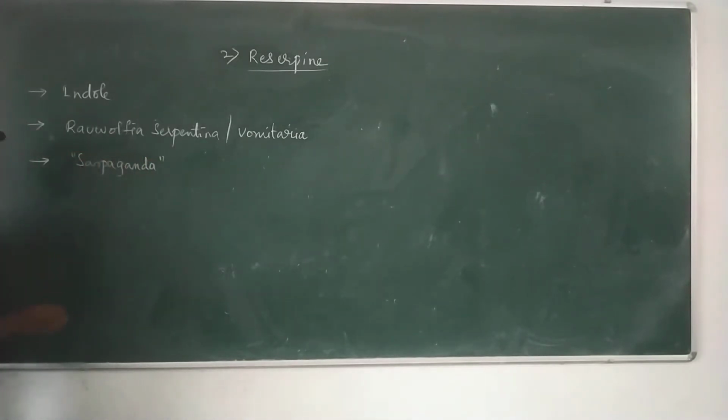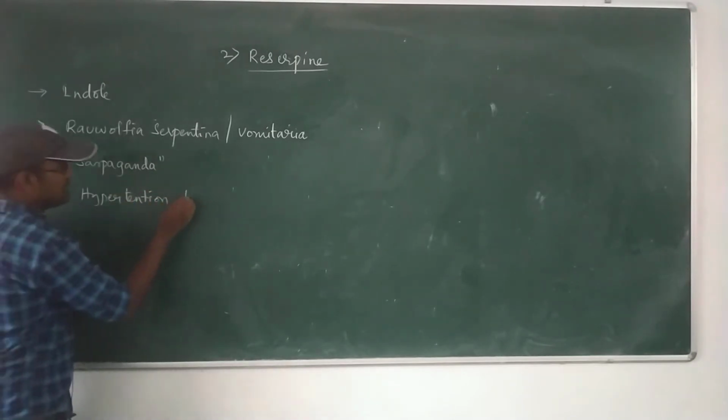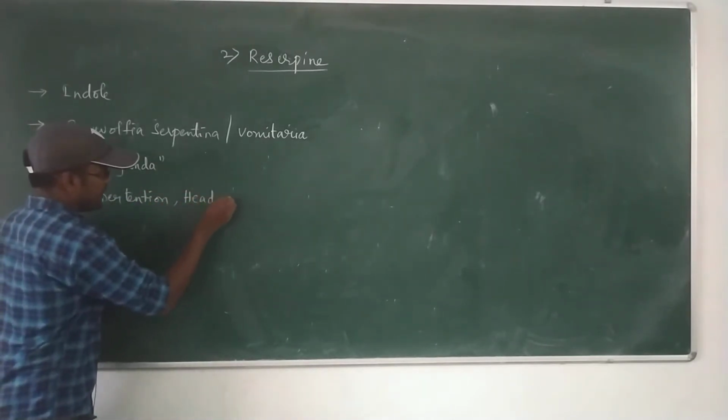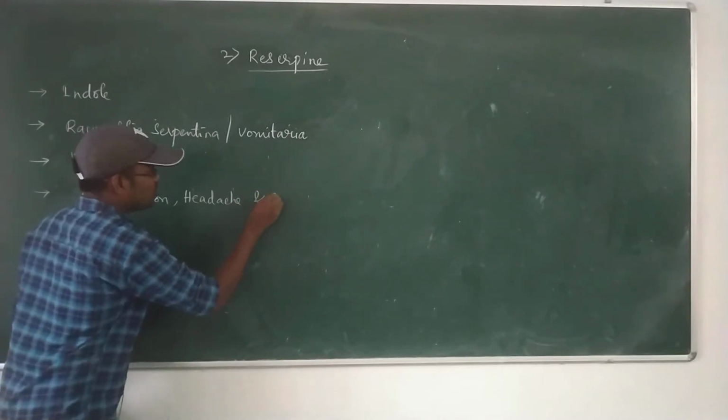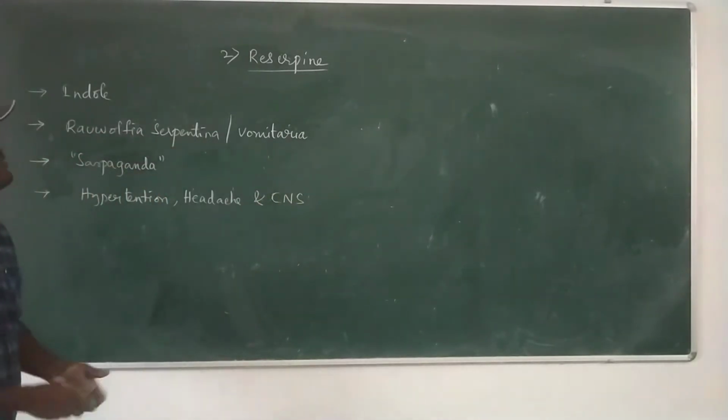in Sanskrit. It is used to treat hypertension, headache and disorders of CNS, central nervous system. This is the introduction of reserpine.